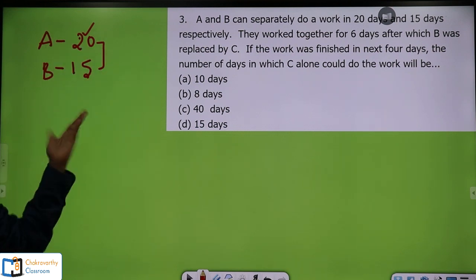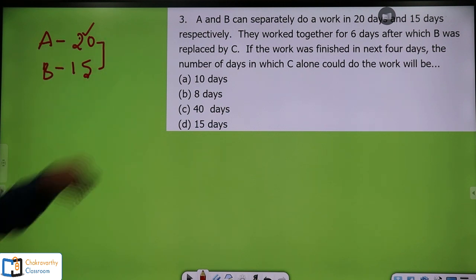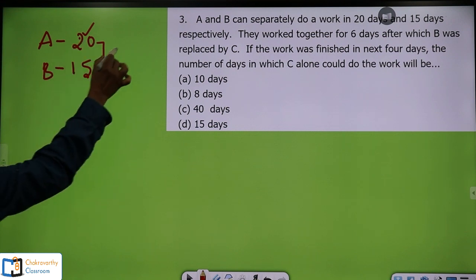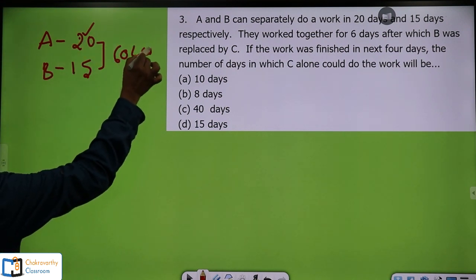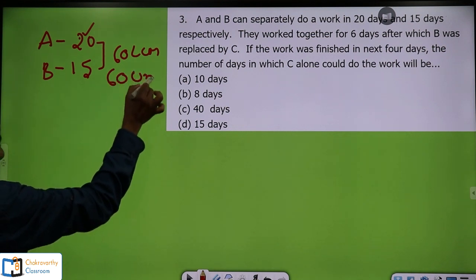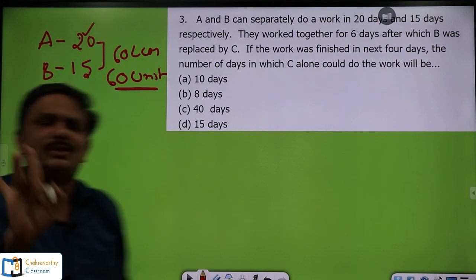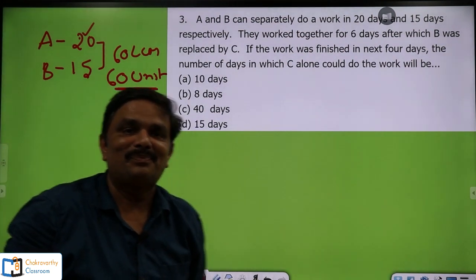2 twos are 40. 40 does not go in 15, right? Then 3 twos are 60. 60 is okay because 60 goes in 15 also. So here 60 is the LCM. So 60 are the total units. Total work is 60 units, in simple terms.